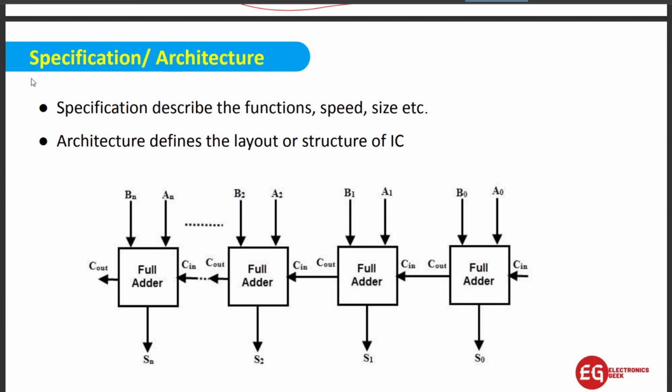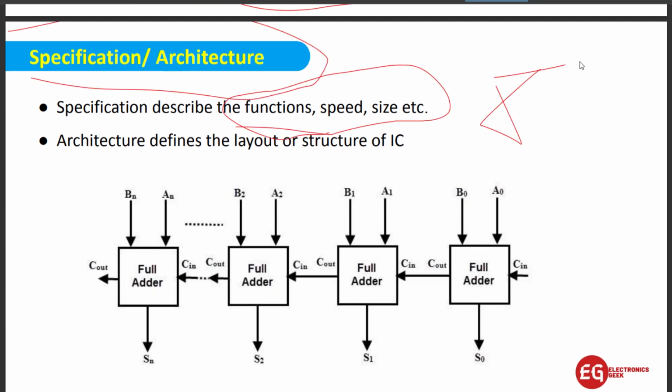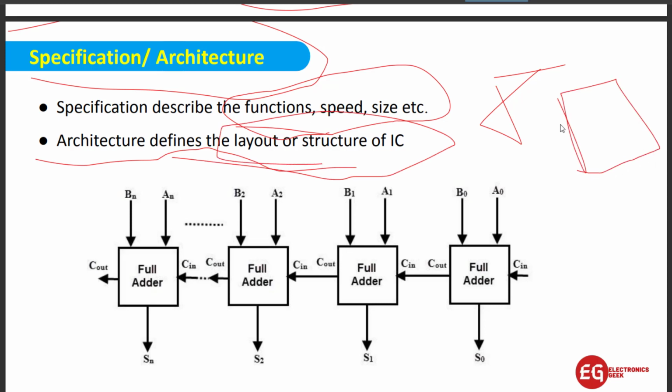So let's first see the specification and architecture. The specification is the need of the customer: what is the requirement and what is the need of that customer. Depending upon that, we will design the IC. In the architecture, we define the layout or structure of the IC, how it should be, like a blueprint, such as how many adders will be there and how many multiplexers will be there. Like this, we define the structure of the IC.